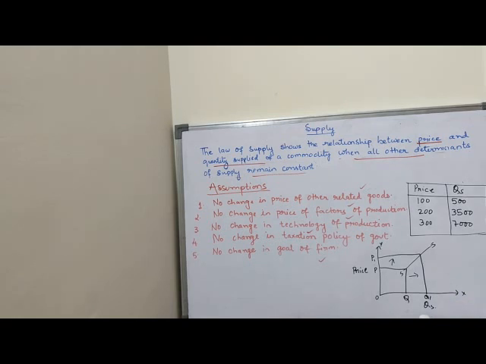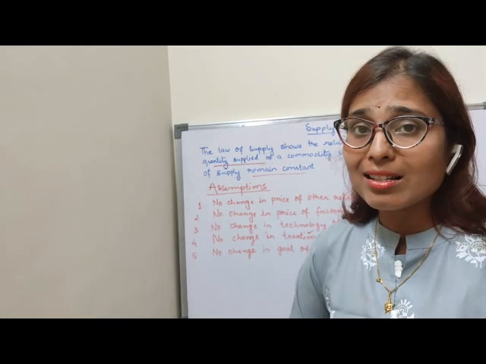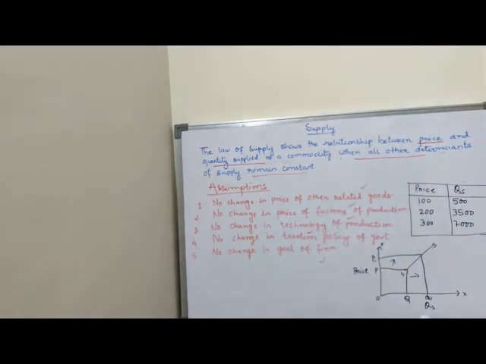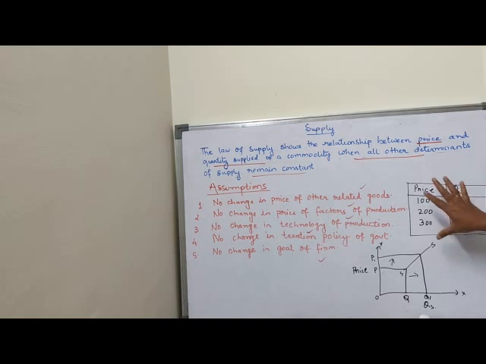Now children, in the board exam, a question might ask you to discuss the law of supply. So you have to discuss this table and this diagram. First of all, you will write that this table depicts the relationship between the price and quantity supplied of a commodity. That means when price increases, quantity supplied increases. When price falls, quantity supplied falls. When price rises from 100 to 200, quantity supplied also increases from 500 to 3500. So this shows a positive relationship between the price and quantity supplied of a commodity. Clear, children? This you will mention.